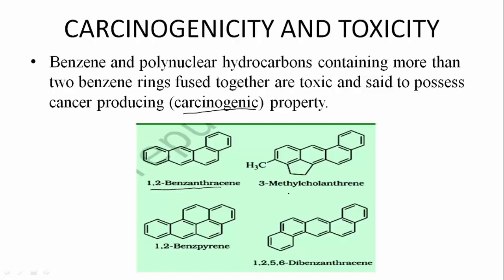1,2-benzanthracene, 3-methylcholanthrene, 1,2,5,6-dibenzanthracene, and 1,2-benzpyrene. So these are some examples of carcinogenic compounds. And this is all about hydrocarbons. So remember all these concepts. These are very helpful for CET, NEET and JEE.